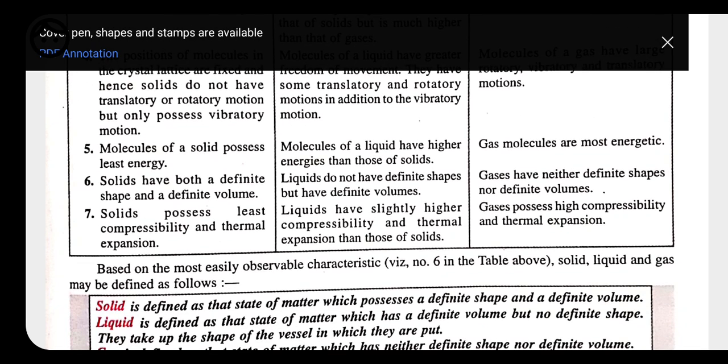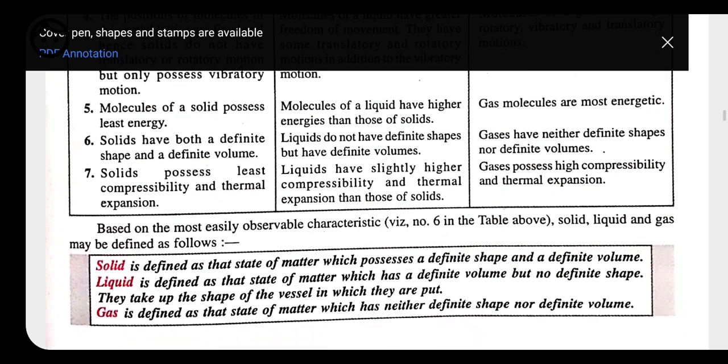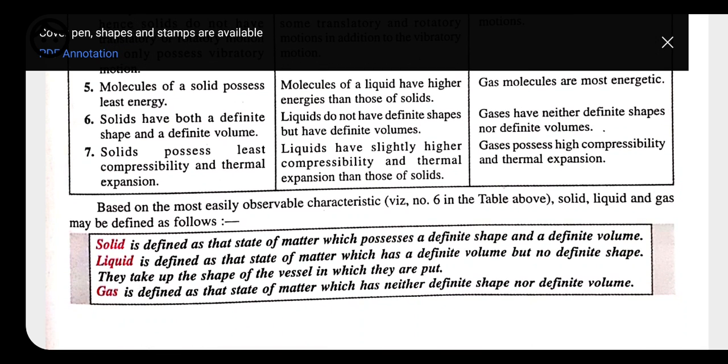So these are a few of the properties of solid, liquid and gas. One more thing that we have to discuss is that solids are rigid, liquids are known for their fluidity, and gas also has the ability to flow. It can diffuse very easily. So here we can define solid as the state of matter which possesses a definite shape and definite volume. Liquid is defined as the state of matter which has a definite volume but no definite shape. Next, we have gases. They have neither a definite shape nor volume.